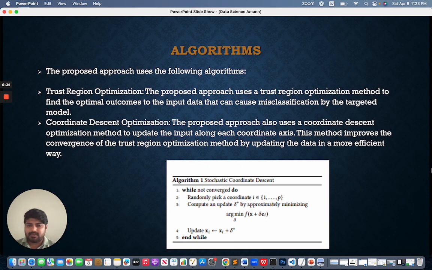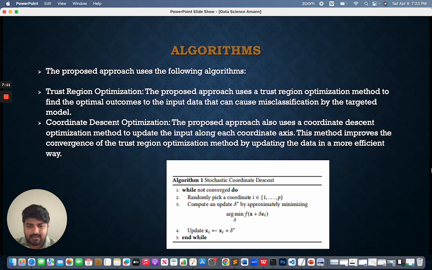The proposed approach uses a trust region optimization method to find the optimal outcomes to the input data that can cause misclassification by the targeted model. Second one, we have coordinate descent optimization. The proposed approach also uses a coordinate descent optimization method to update the input along each coordinate axis. This method improves the convergence of the trust region optimization method by updating the data in a more efficient way.